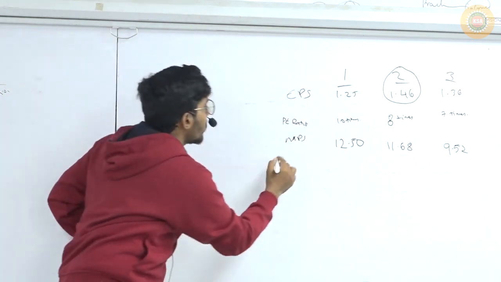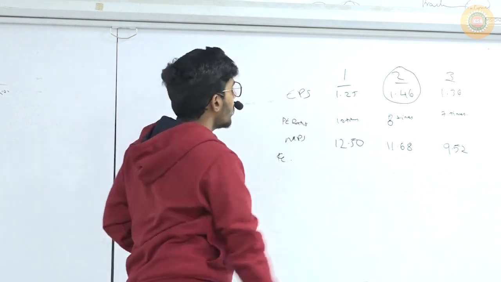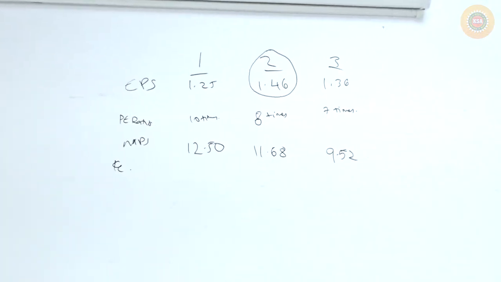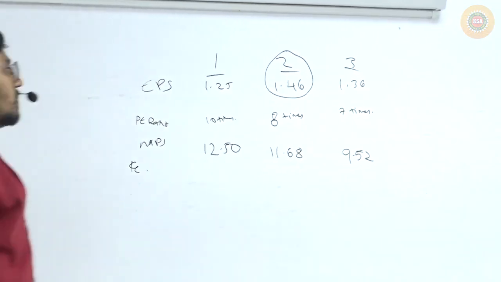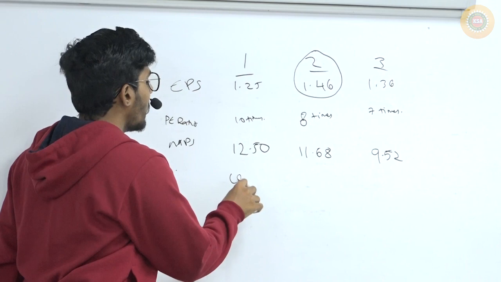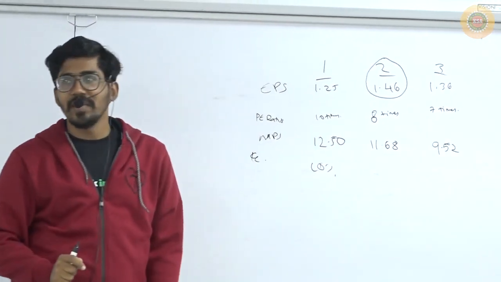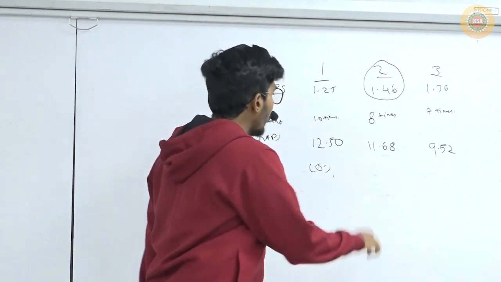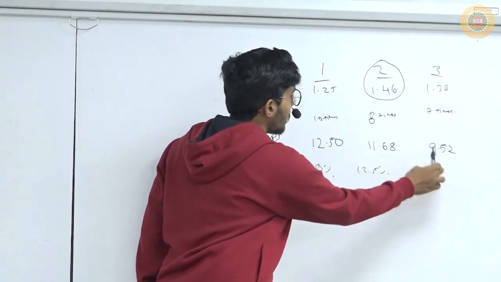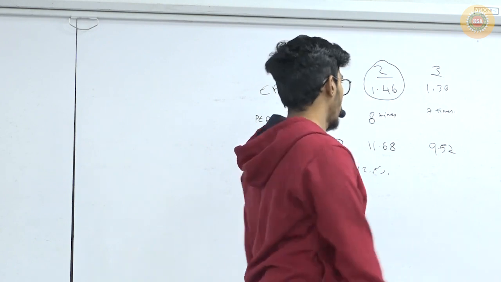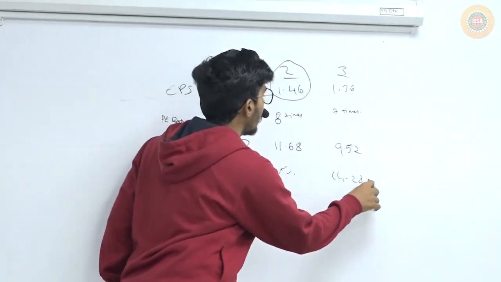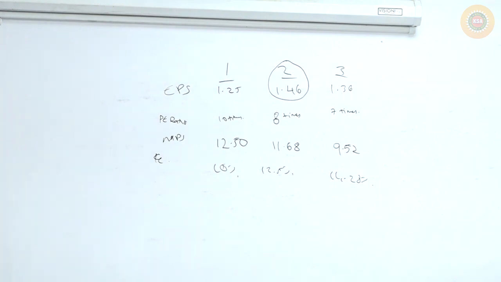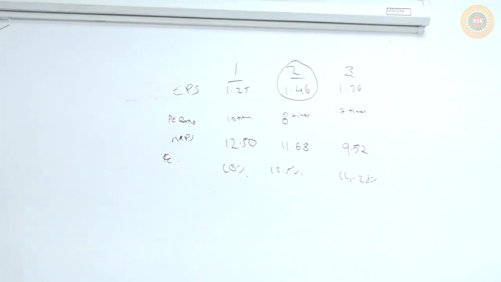Understand? Now find out what is KE here. One divided by 10, 10%. 1 by P ratio is the KE. Here what is the KE? 12.5%. Here what is the KE? 14.28%. Now listen carefully. See, is the concept clear?